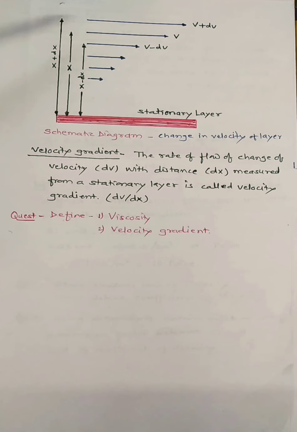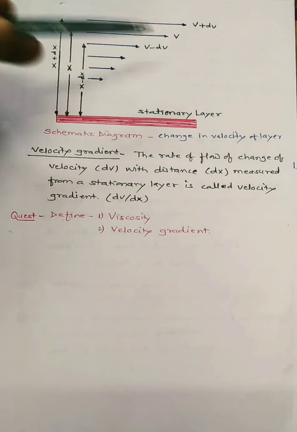Beyond that, the velocity is increased, that is v plus dv, at distance x plus dx. That means as the distance increases, the velocity also increases. But if you consider the distance x minus dx, then the velocity is v minus dv.